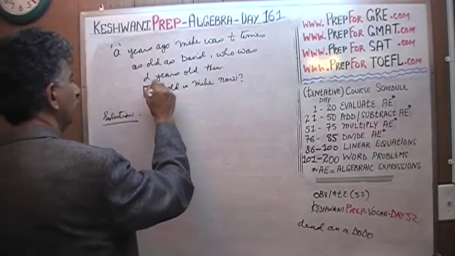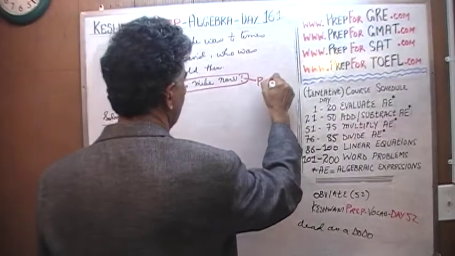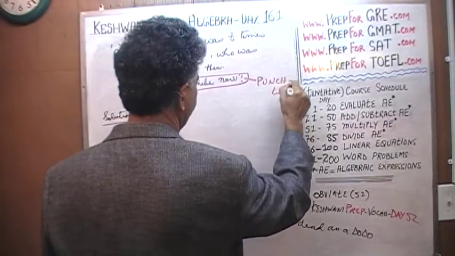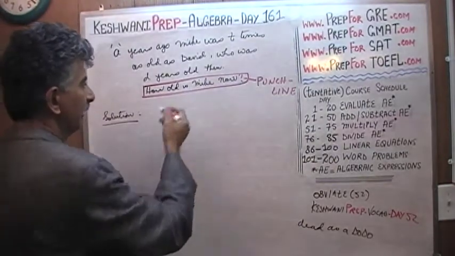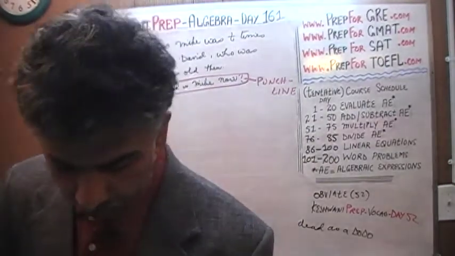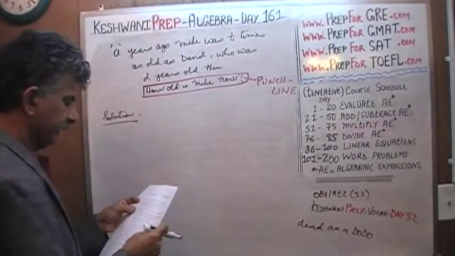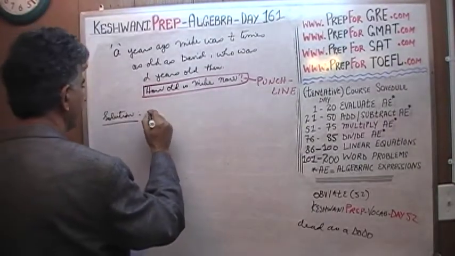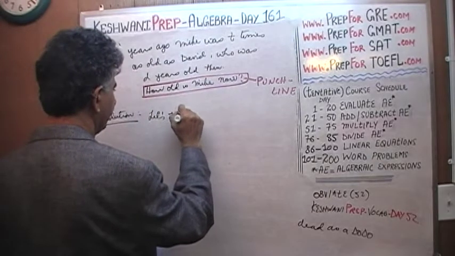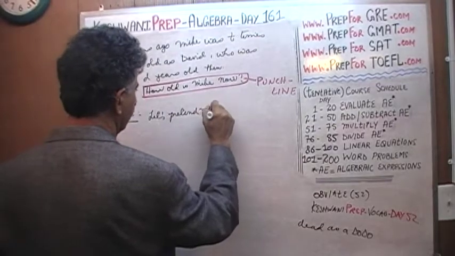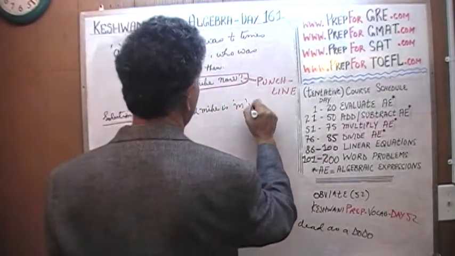How old is Mike now? This is what we call our punchline. Let's give this punchline a variable. Let's pretend Mike is M years old right now.